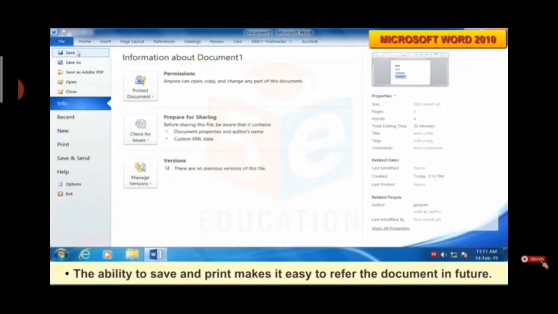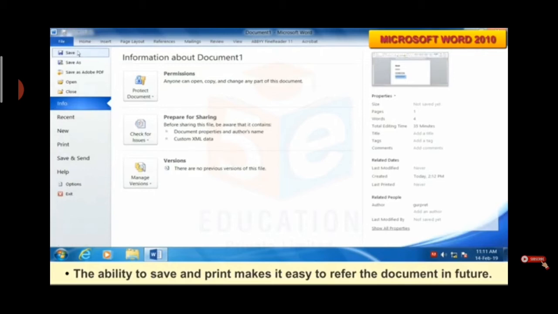The ability to save and print makes it easy to refer to the document in future. So there is one option where you can save your file for future use.